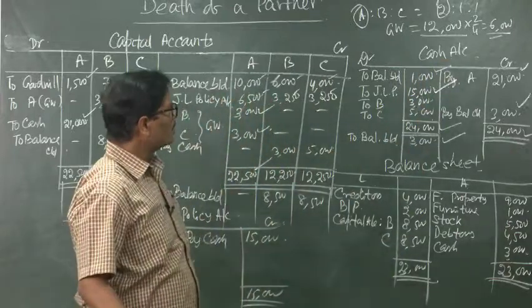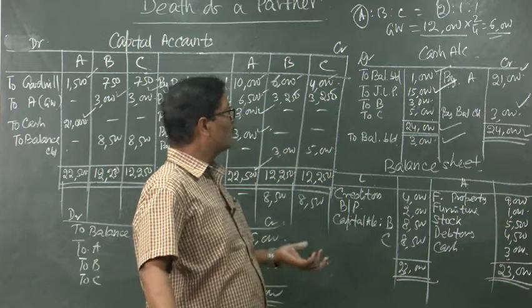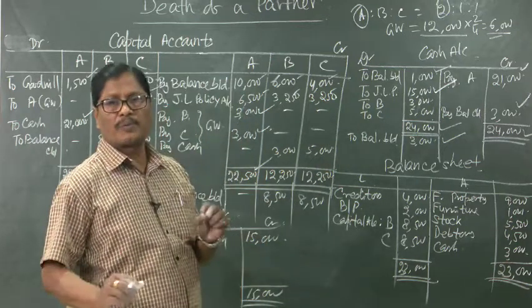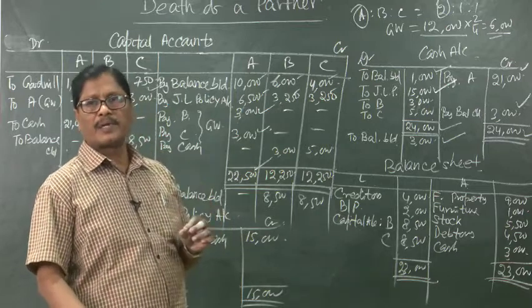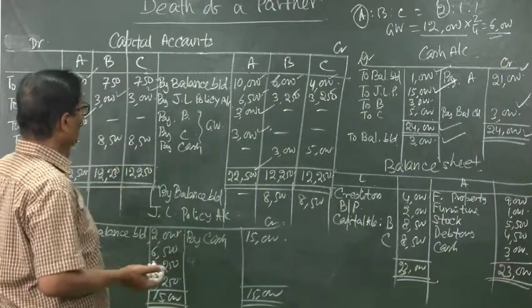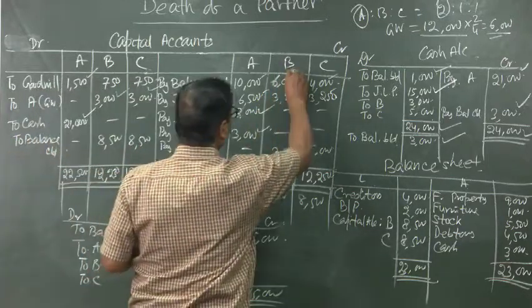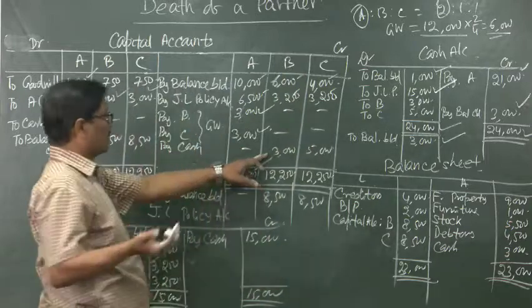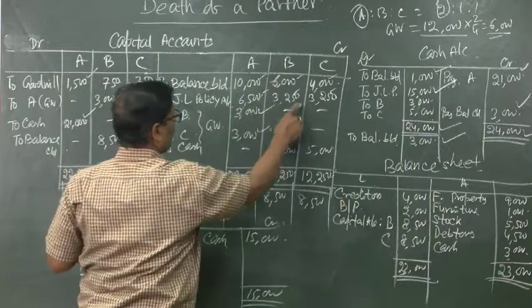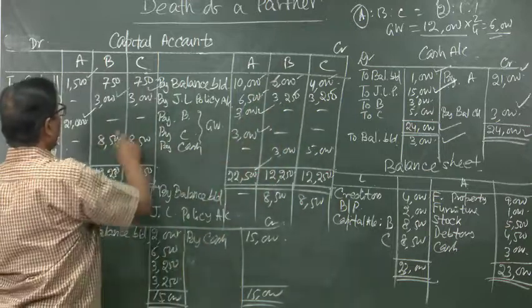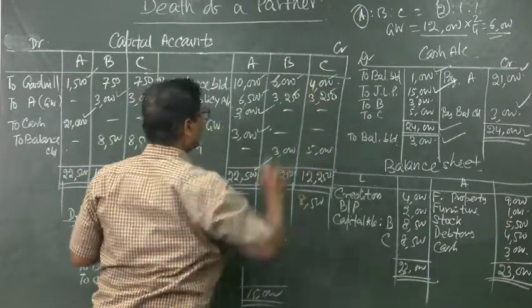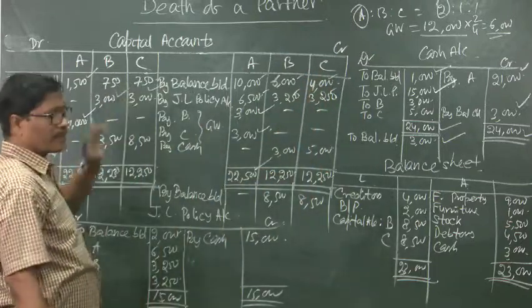So, 15 plus 1, 16,000 is already with us, 1,000 was there with us, 15,000 we have received from the insurance company joint life policy. So, 16,000 is there, another 8,000 rupees will have to be brought in by the remaining partners B and C. Now, B and C are having how much of capital, that we have compared, that B is having more credit than C, net credit I am telling. 6 plus 3, 9,250 minus 3,750, and here C is having 7,250 minus again the same 3,750.